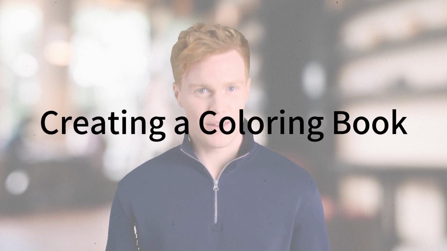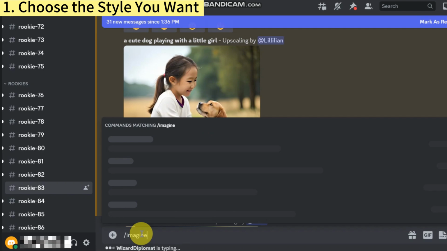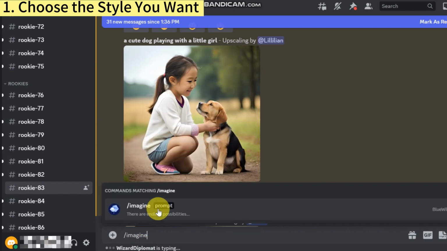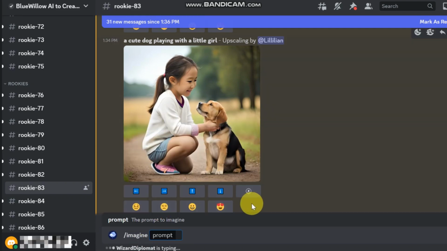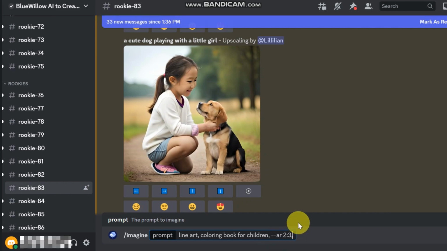Now, let's see Blue Willow in action with a fun case study, creating a coloring book. To create a coloring book, first, choose the style you want by clearly communicating that you want a coloring book look by using terms like line art, black and white background, or coloring book for children. Second, set the aspect ratio. To match an 8.5 by 11-inch piece of printer paper, set a portrait aspect ratio by adding R2:3 in your